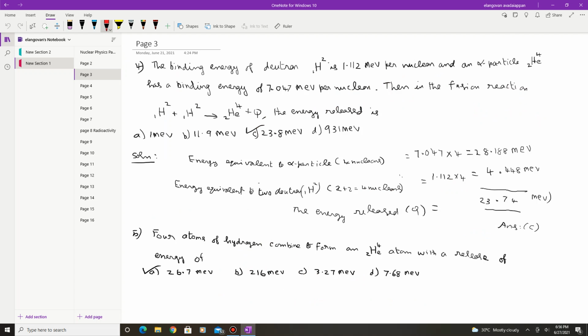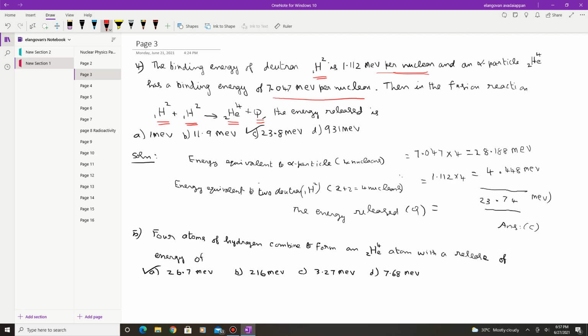Next we go to problem 4. The binding energy of deuteron, which is 1H2, is 1.112 MeV per nucleon. An alpha particle has a binding energy of 7.044 per nucleon. Then in the fusion reaction, there are two deuterium nuclei, 1H2 and 1H2. These two combine to form a helium, plus Q. This is the Q value of the reaction, the energy released.